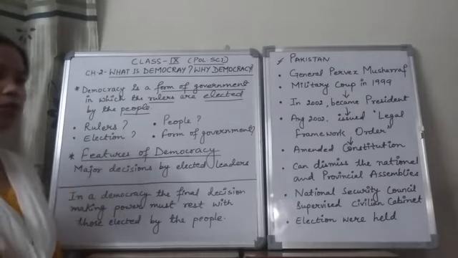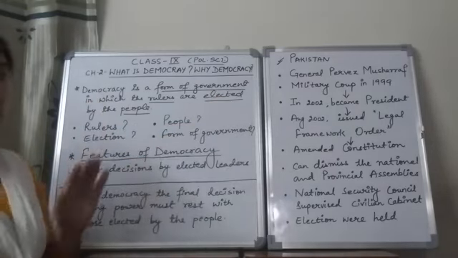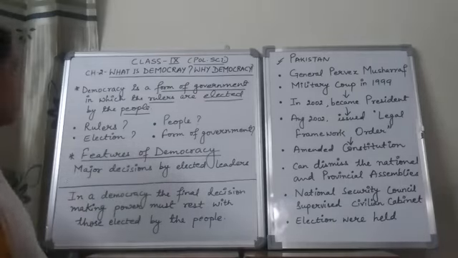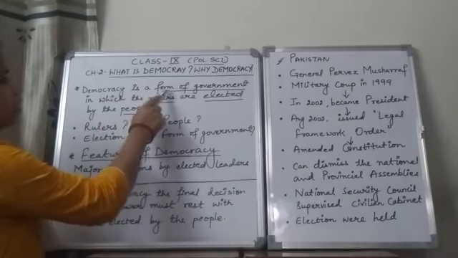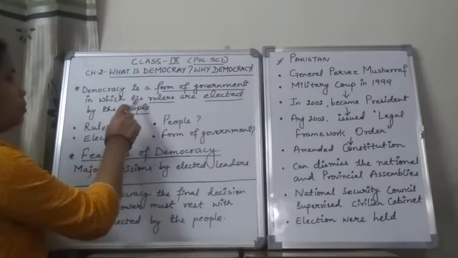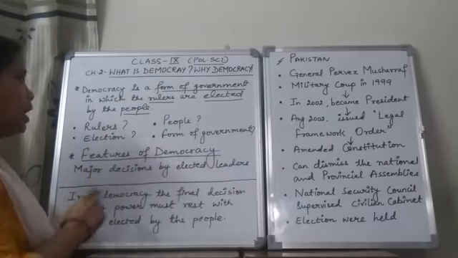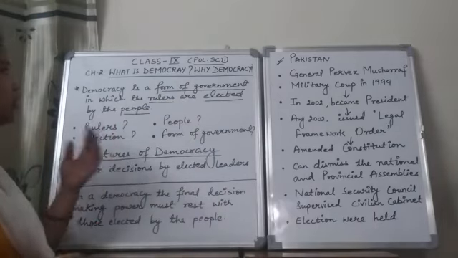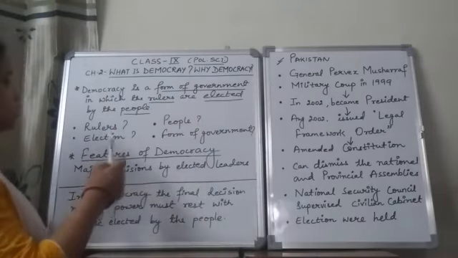Now democracy is a form of government where the rulers are elected by the people. So this is the simplest definition: democracy is a kind of government in which the rulers are elected by the people. Now here I have underlined some of the words. Now these words may raise a question. What kind of questions are they?